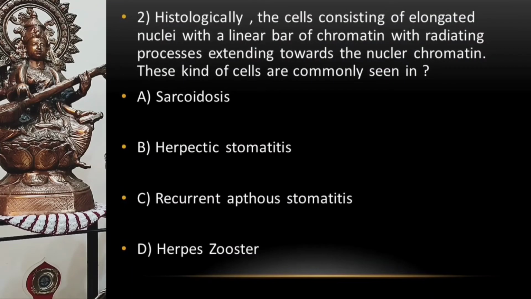Begin with the next question. Here it goes on your screen. Histologically, the cells consisting of elongated nuclei with a linear bar of chromatin with radiating processes extending towards the nuclear chromatin. These kind of cells are most commonly seen in option A, sarcoidosis, option B, herpetic stomatitis, option C, recurrent aphthous stomatitis, and option D, herpes zoster. So what do you think? What will be the right answer for this question?